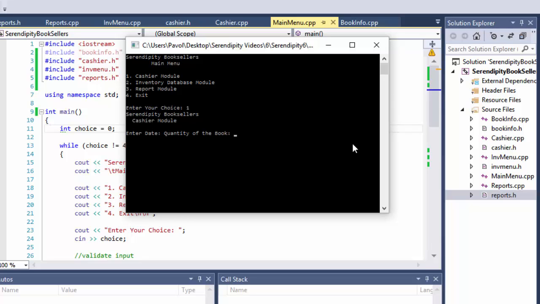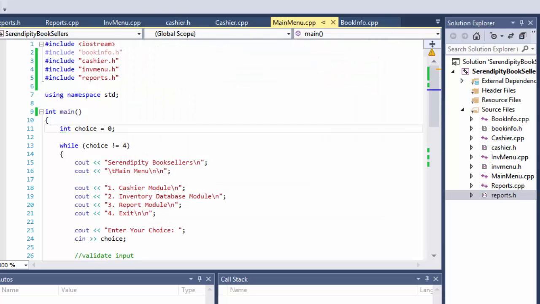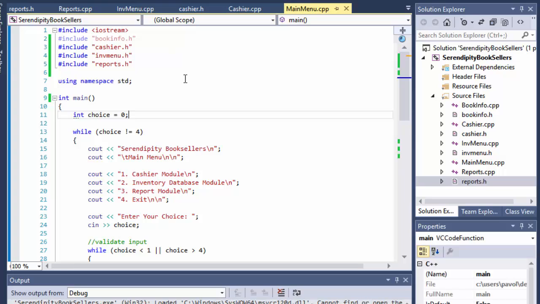Oh, it's asking me for the date. You know what? This is not working well yet. It's just calling the cashier module. You can see that it's actually skipped the date because I pressed enter. So again, I need to do the cin.ignore, but that's for some other time. I just want to make sure that right now they are being called correctly, all those functions.